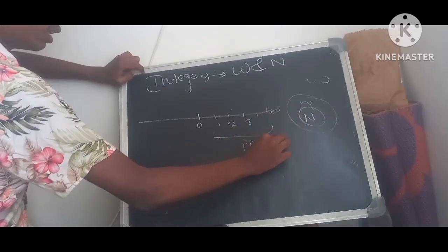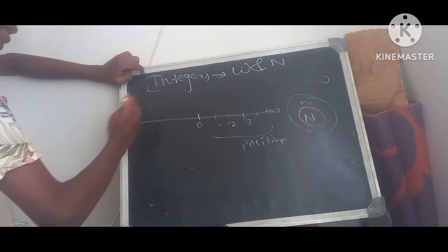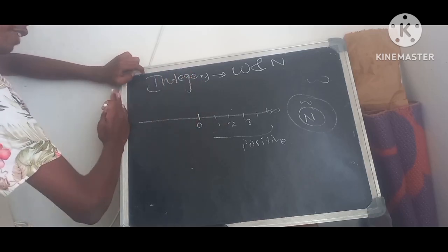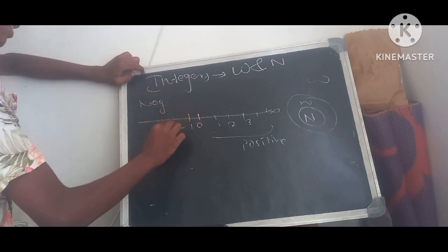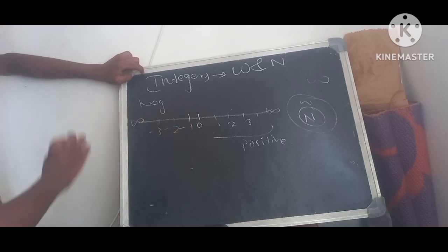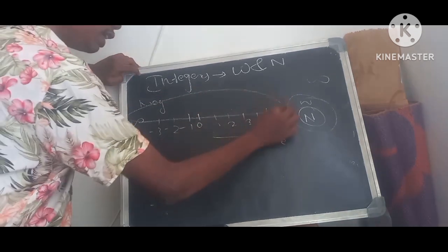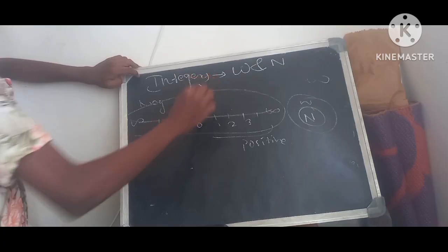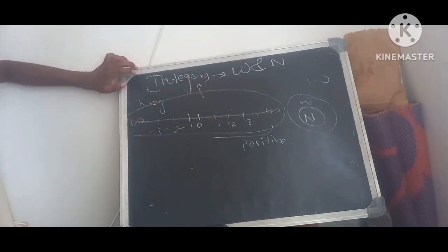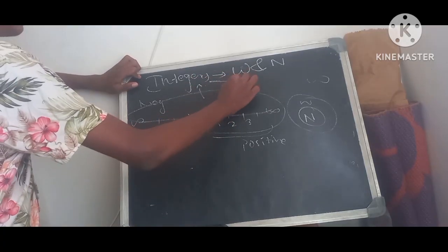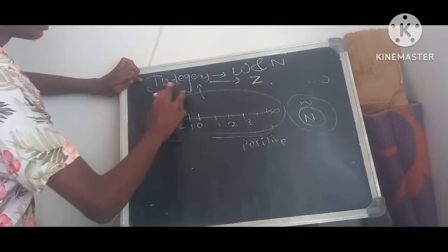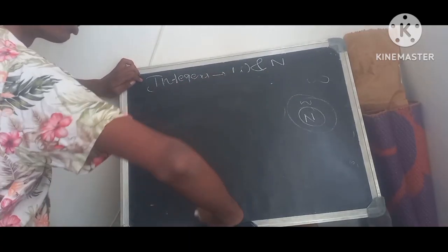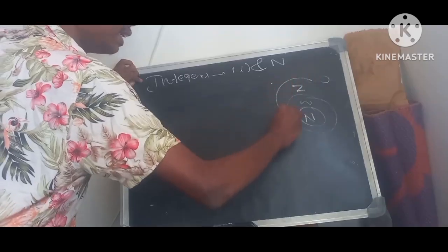Below 0, on the left hand side of the number line, we have negative numbers such as -1, -2, -3, and it goes on infinitely. All these numbers we call integers, and integers are represented with the symbol Z. Why? You can name it in the comment box. So we can add one more layer as integers.